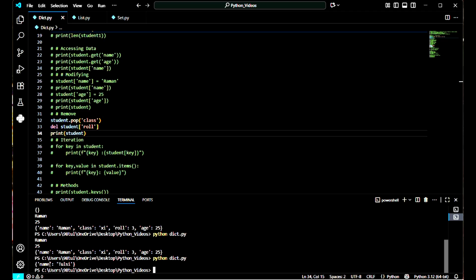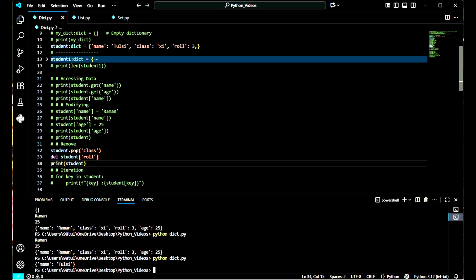So we can check here. We have just one key value pair, name with Tulsi as the value. Why? Because we have deleted class and role. You might say that we added the age, but you can see I have commented those lines, that's why we are not getting the age in my dictionary. So it will just return name and its value, because class and role I have already removed. So we can use the remove function in this way. Now let me comment this line.